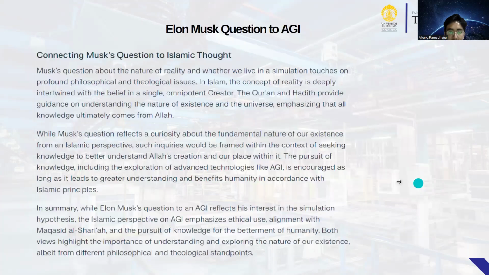Okay, next, this bonus question: Elon Musk's question to AGI, connected to Islamic thought. Musk's question about the nature of reality and whether we live in a simulation touches on philosophical and theological issues. In Islam, the concept of reality is deeply intertwined with the belief in a single omnipotent creator.